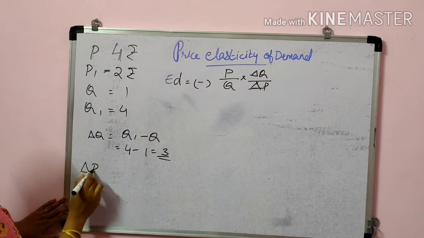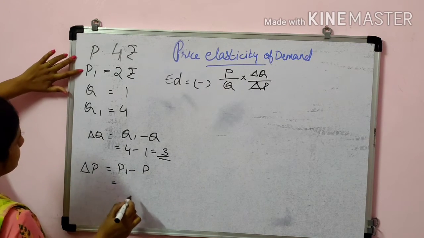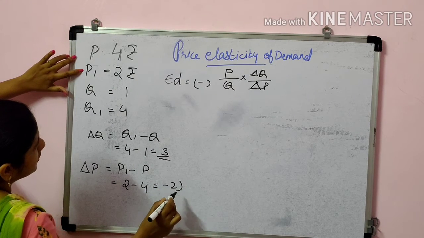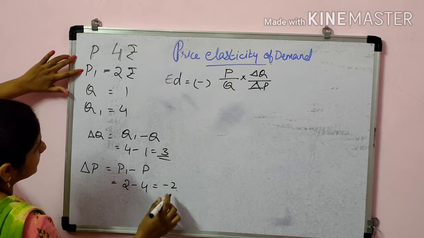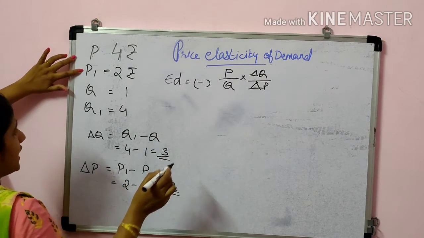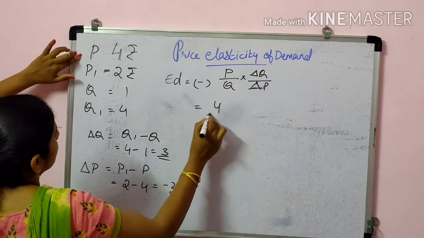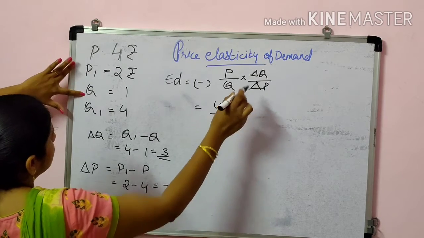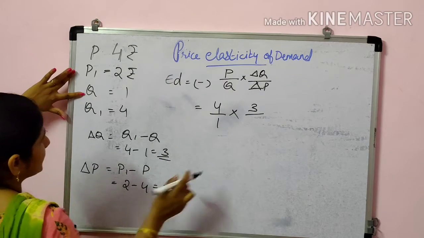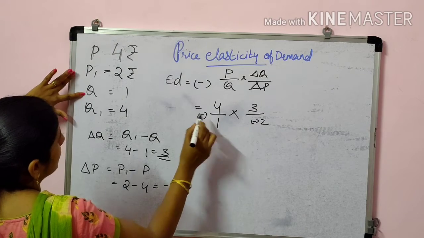And what is change in price? That is P1 minus P. So here what is P1? That is 2 minus 4, equal to minus 2. And this minus 2 is the change in price. So students, now we will put these values in the equation. P is 4, divided by Q which is 1. And change in quantity is 3, and here it is minus 2. And the minus sign we have to put.